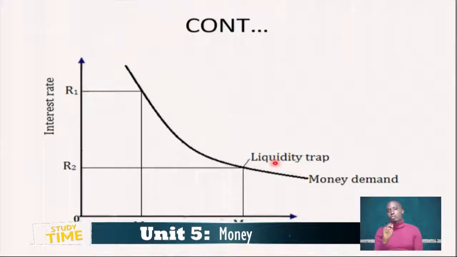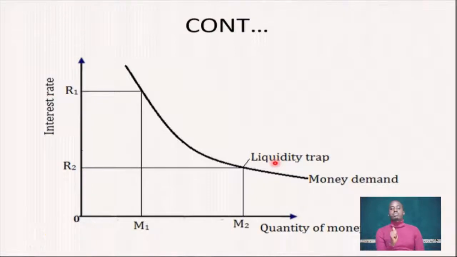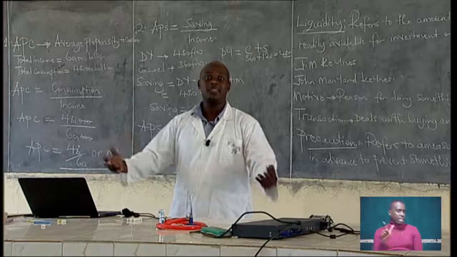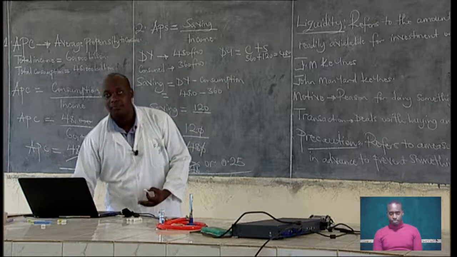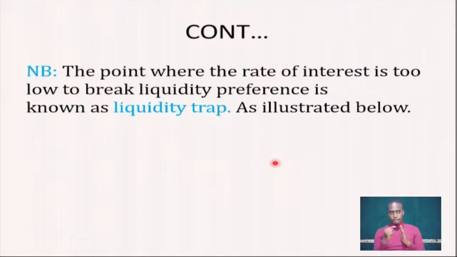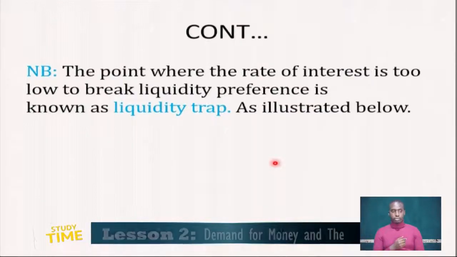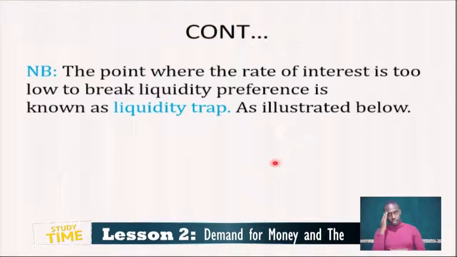Instead of investing in bonds, they will hold money in cash. Because the income on a bond is low, they will be discouraged from investing in bonds. That is what we call the liquidity trap. The point where the rate of interest is too low to break the liquidity preference is known as a liquidity trap.